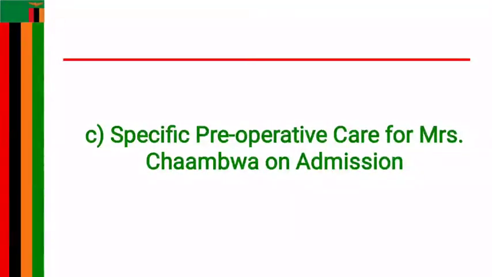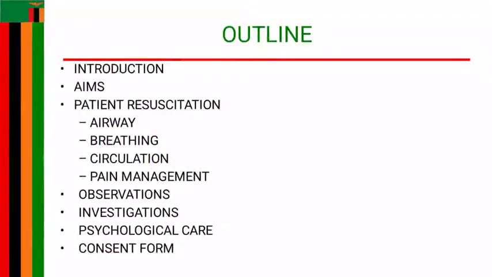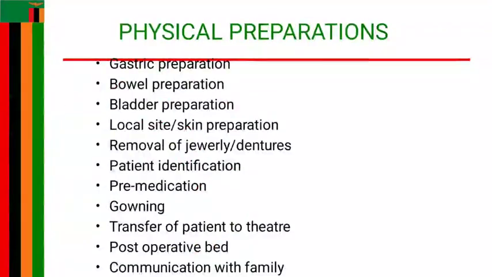The next question talked about preoperative care for Mrs. Chambwa on admission. Of course, for the preoperative care you talk about the introduction, talk about EMS. It's an emergency. So the specific pre-op that you're giving here is emergency pre-op. You're not giving elective, but emergency pre-op, because this worm has resulted in acute abdomen. Then you talk about patient resuscitation: airway, breathing, circulation, pain management. From there, talk about observations, investigations, psychological care, consent form, of course.